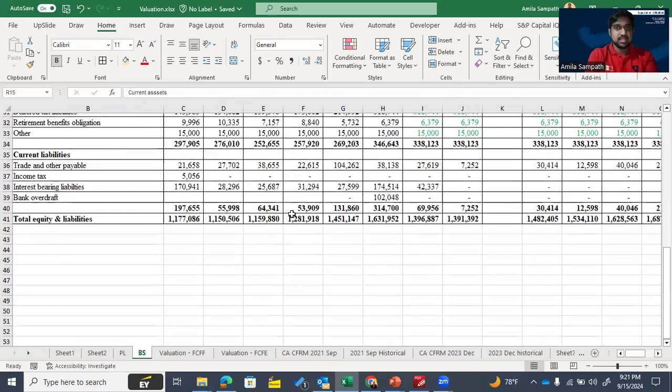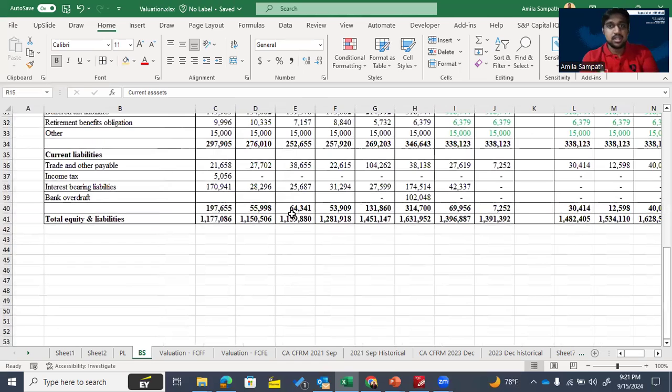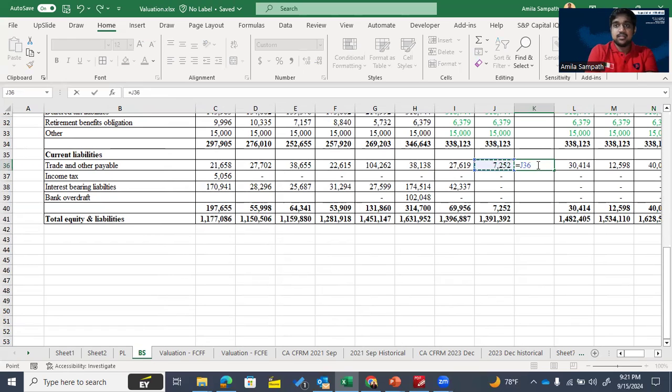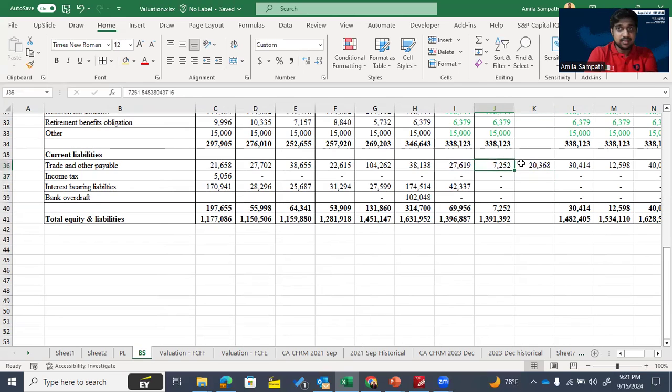Okay. Then for the current liabilities, the other way. For the current liabilities, here we have trade and other payables. Then income tax. No, we don't have income tax. Then interest bearing borrowings. We can't consider interest bearing borrowings as our working capital, and bank overdraft is also not our working capital. Only trade and other payables, here we can consider as our working capital. Then we can compare with last year, and this year we can identify the reduction, 20,000 reduction.